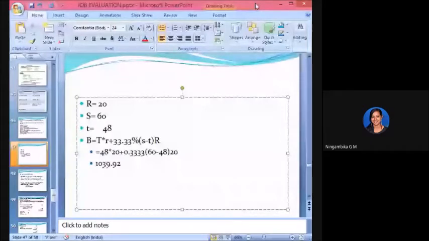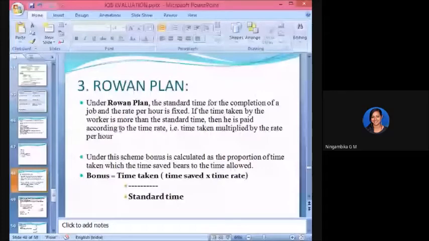Let's know what the Rowan plan says. The Rowan plan concentrates on the standard time for the completion of a job, and the rate per hour is fixed. Whatever time is given is fixed, and they do it. Here there is no percentage as such. So the bonus is equal to time taken divided by standard time into time saved and time rate.